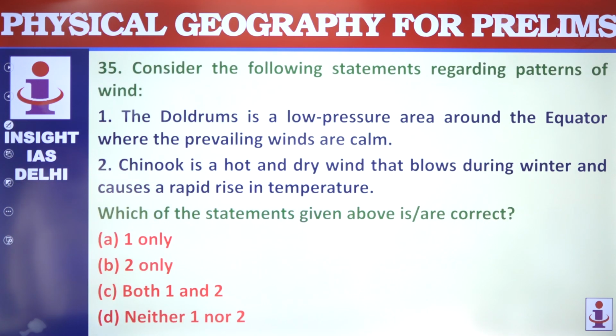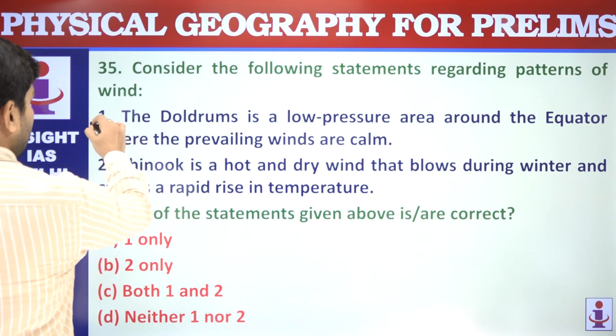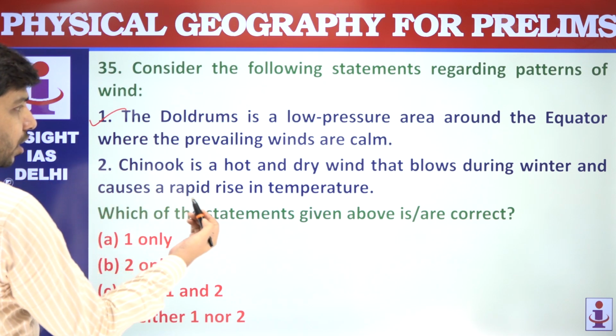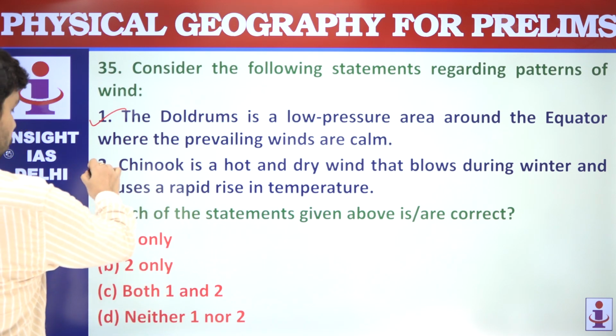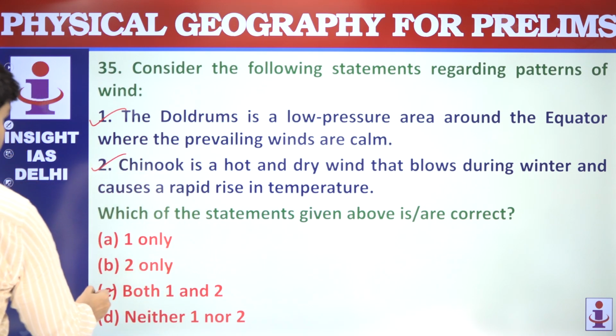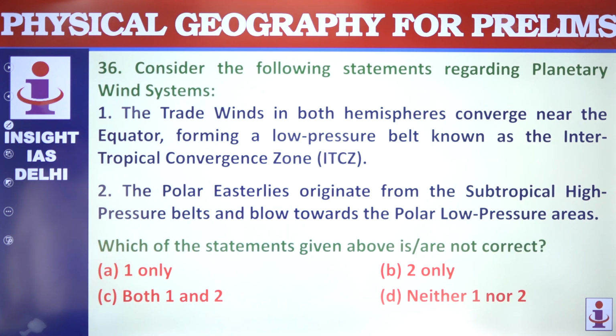Next question is regarding patterns of wind. The doldrums are low pressure area around the equator where the prevailing winds are calm. Correct. Chinook is hot and dry wind. Yes, this is also correct. Both are correct.